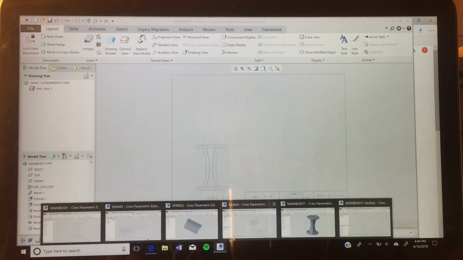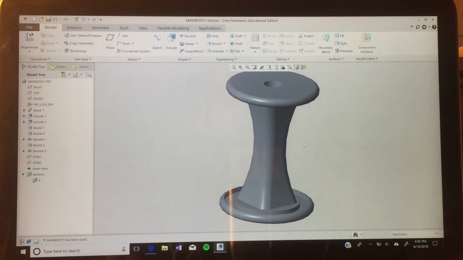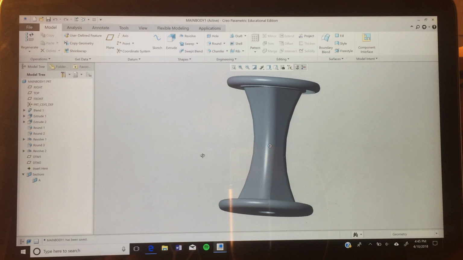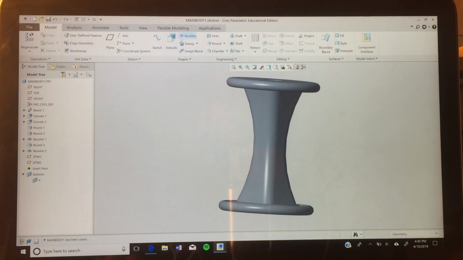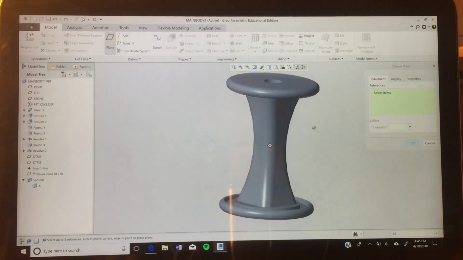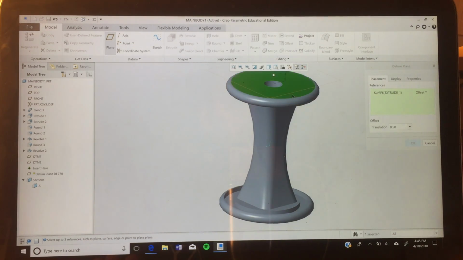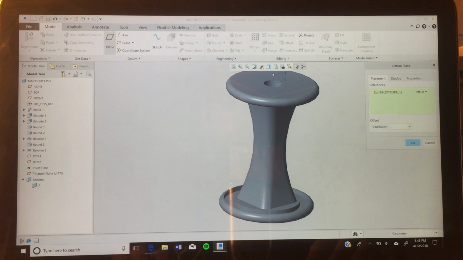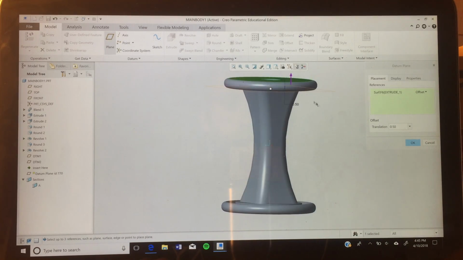So what we can do is, with our main body, create a plane that we're going to use for that revolve view. We're going to do an offset from here, and it's going to be -0.5 because it wants to go up, so we're going to make it go down, negative.